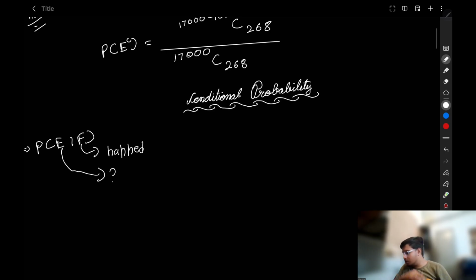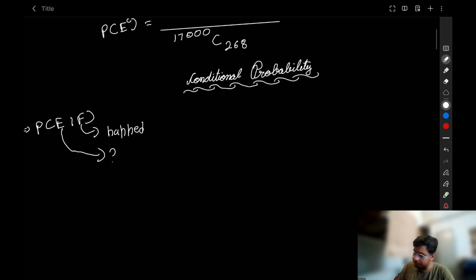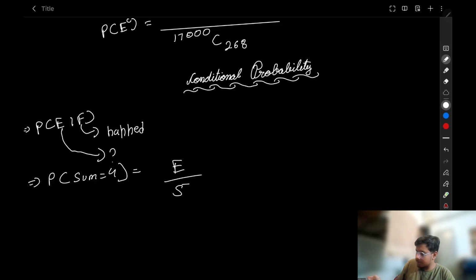Most students consider this topic a little bit difficult, so let's take an example to explain it. For example, you throw two dice. What is the probability that the sum of the two dice is equal to 4? Probability is the event upon the sample space. So what is the sample space when you throw two dice? 36.